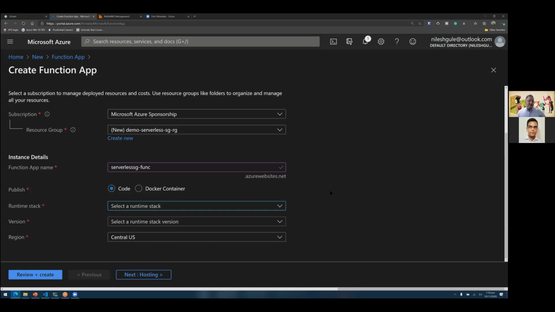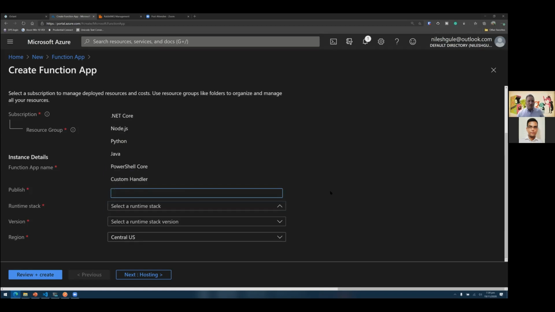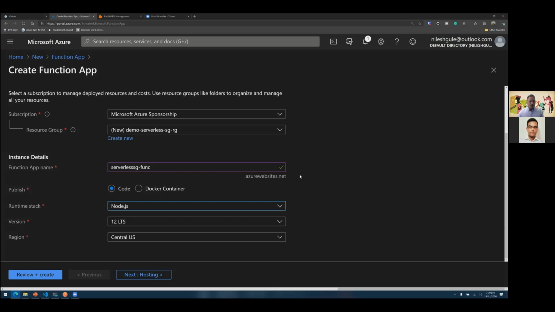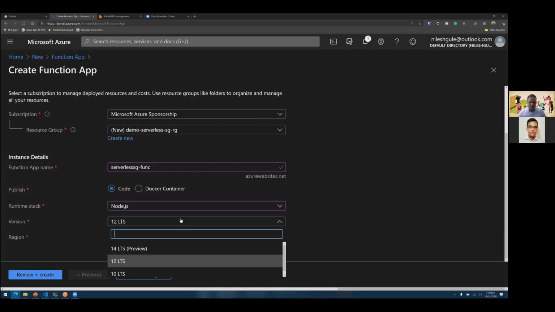Then we have to choose which runtime I want to use for this particular function. I have the option to choose from .NET Core, Node.js, Python, Java, and PowerShell, as well as a custom handler. So if none of these is applicable to me, I can also create my own custom handler to handle this function. Let's say I want to use Node.js as an example, and then I get to choose which version of Node I want to use. Currently version 14 is in preview, and we have long-term support for version 10 and version 12.